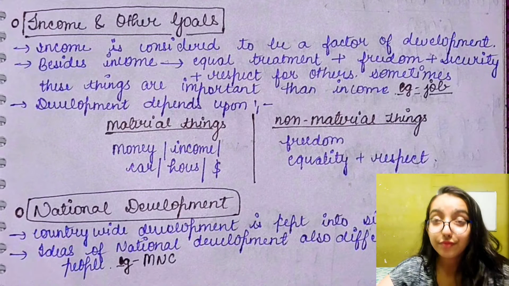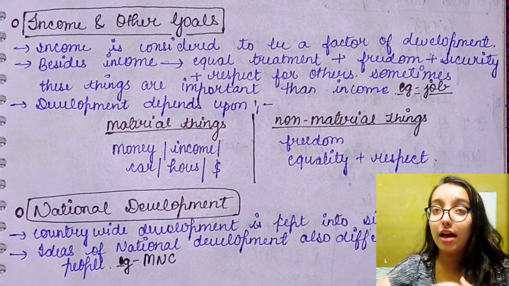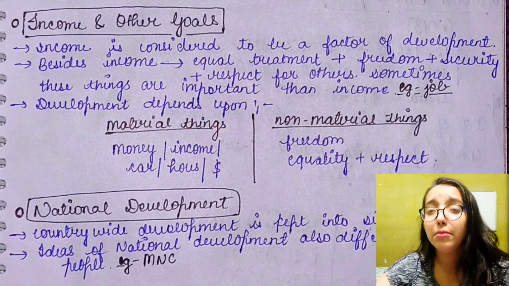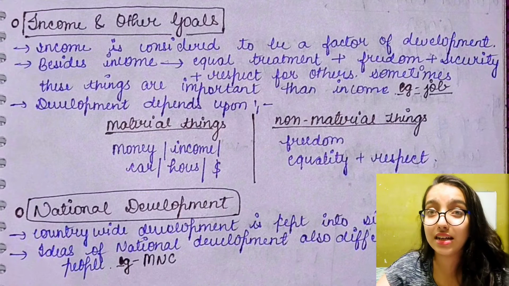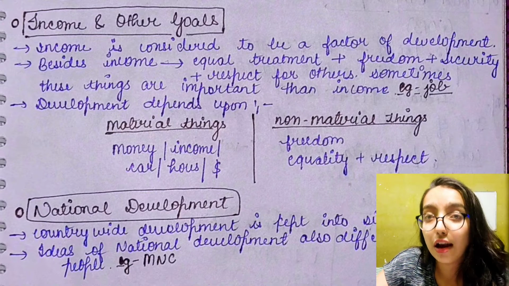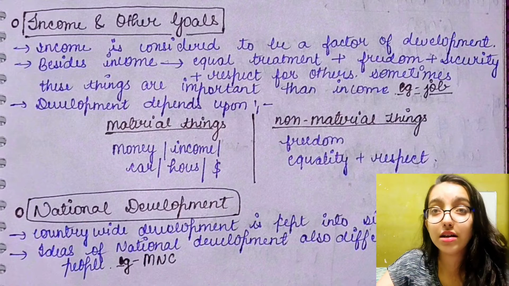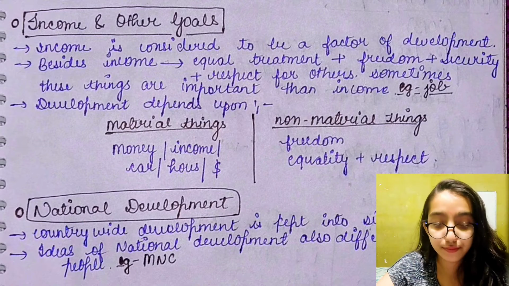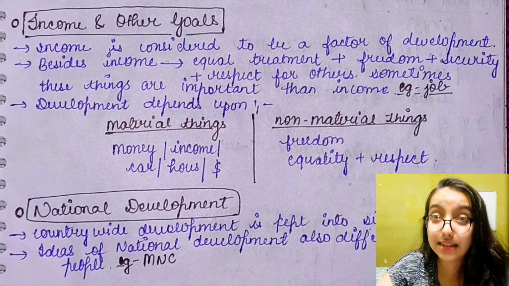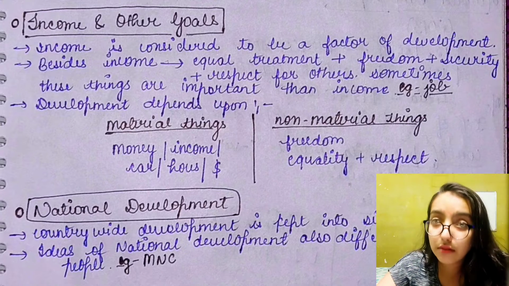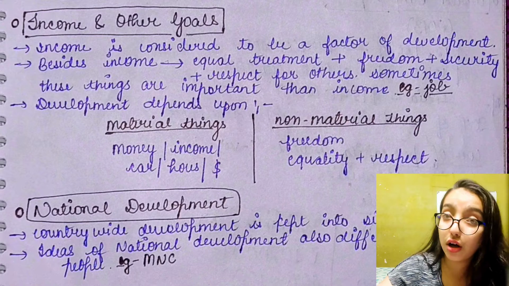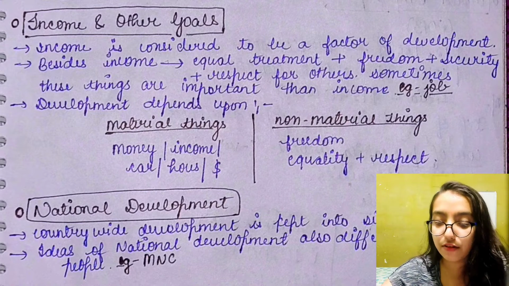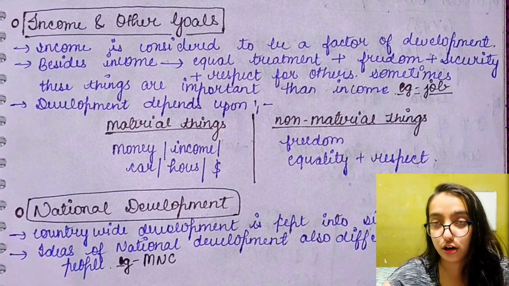So most of the time, money is the basic criteria we consider to calculate development or define success. But besides income, there are some things which are sometimes important. So what are those things? Equal treatment, freedom, security, respect for others.